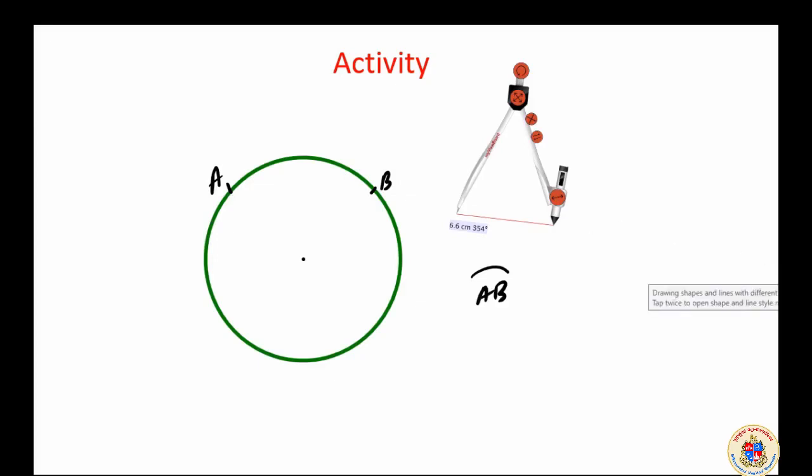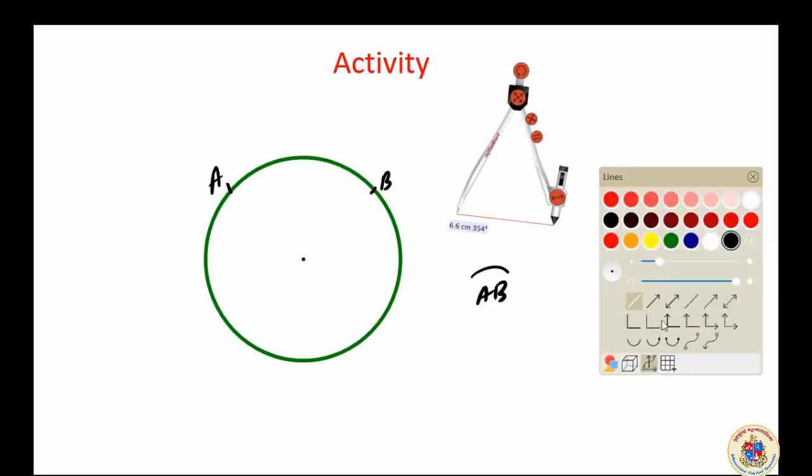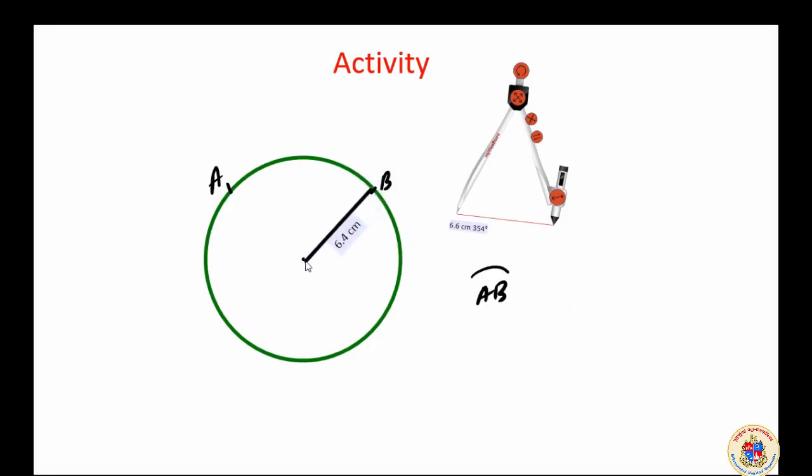The measure of the arc can be shown. Listen carefully to the terms I use. The measure of the arc can be shown by drawing an angle at the center of the circle of which the arc is a part.